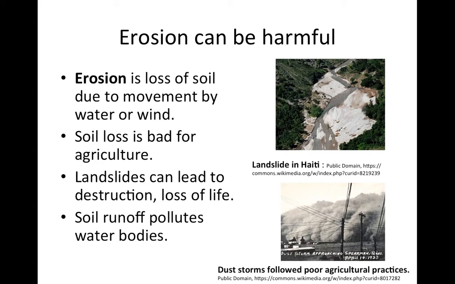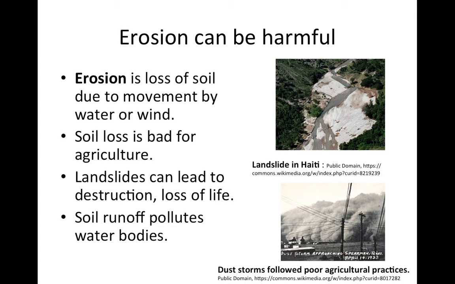So switching our focus a little bit, we can think about some ecosystem services, some things that plants do for us on a large scale to make our environment more livable. Let's start with the process of erosion. Erosion is the loss of soil due to movement of soil either by water or by wind. And erosion is a problem for a few reasons.